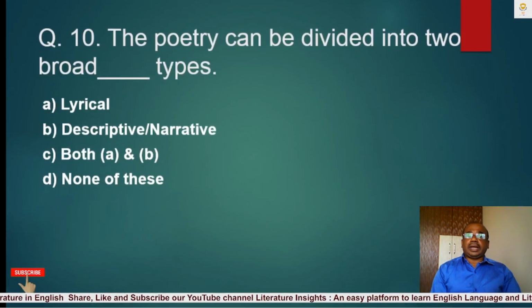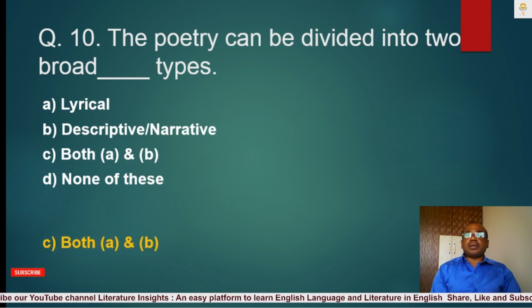Question number 10. The poetry can be divided into two broad blank types: A. Lyrical, B. Descriptive or narrative, C. Both A and B, D. None of these. The correct answer is C. Both A and B. The poetry can be divided into two broad lyrical and descriptive or narrative types.